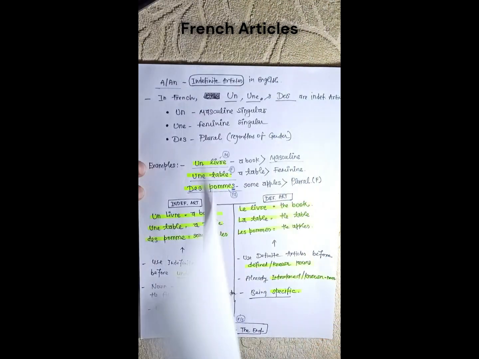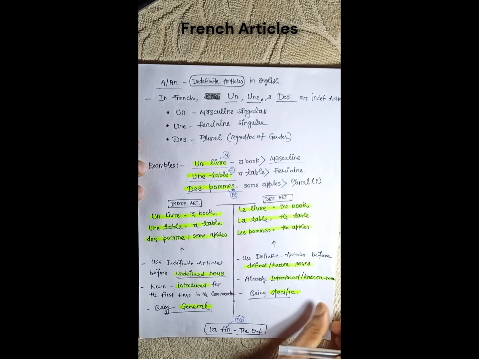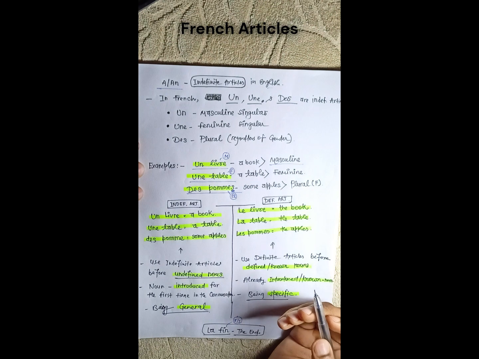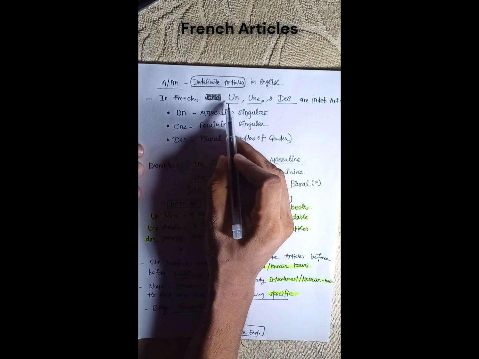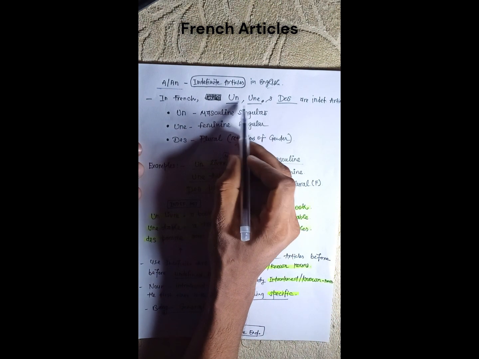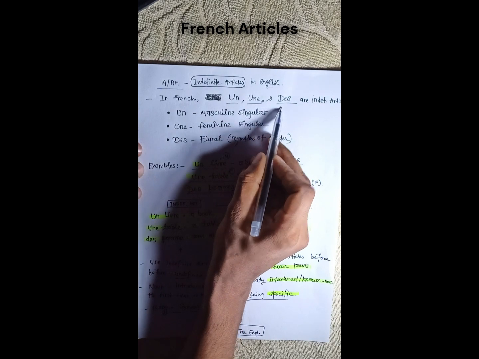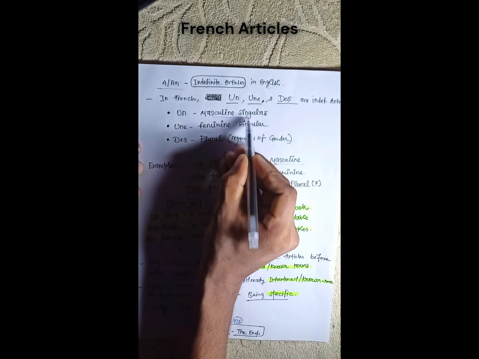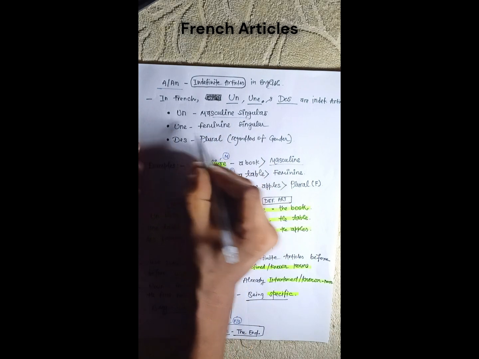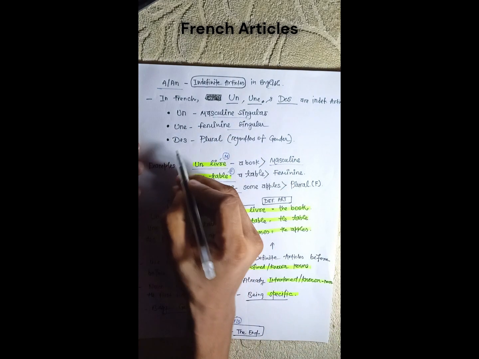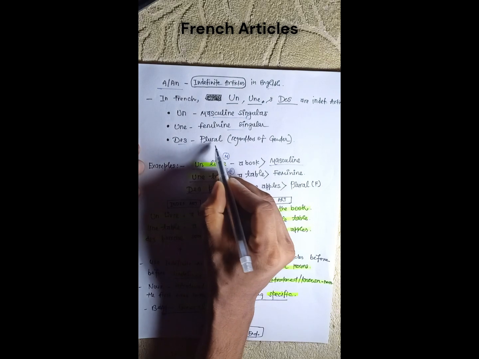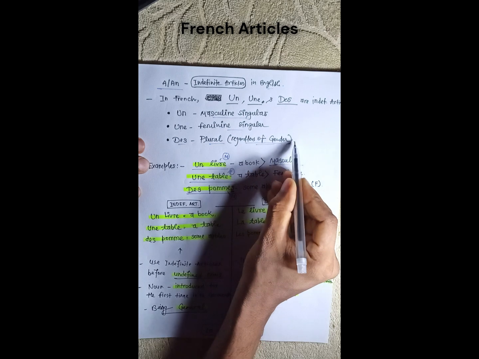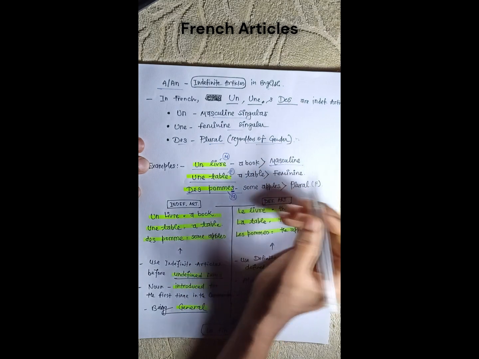Okay, next, indefinite articles. So in English it's a or an, which are called indefinite articles. In French we have three different forms for indefinite articles: un, une, and then des. Un is used for masculine singular, une is used for feminine singular, and des is used for plural forms, regardless of their gender. Again, if it's in plural, we don't consider their gender.